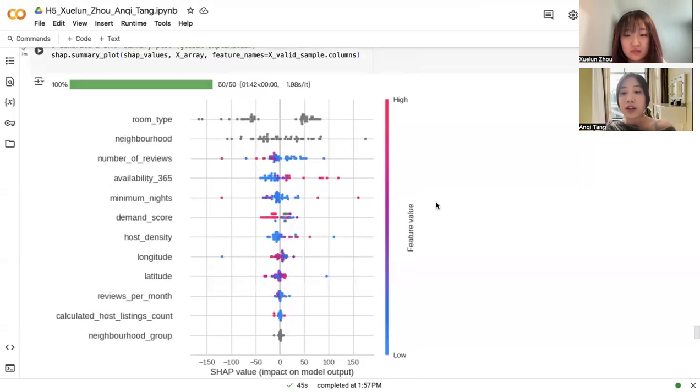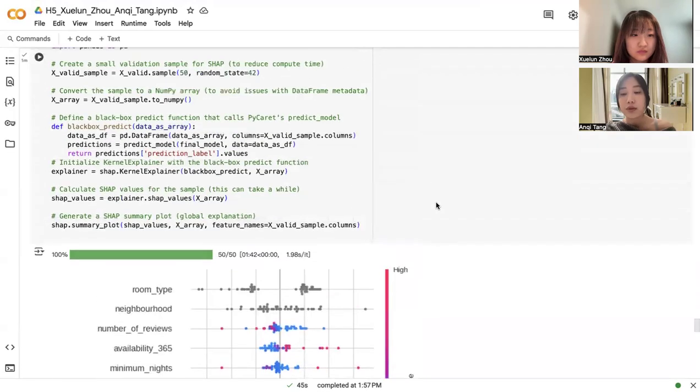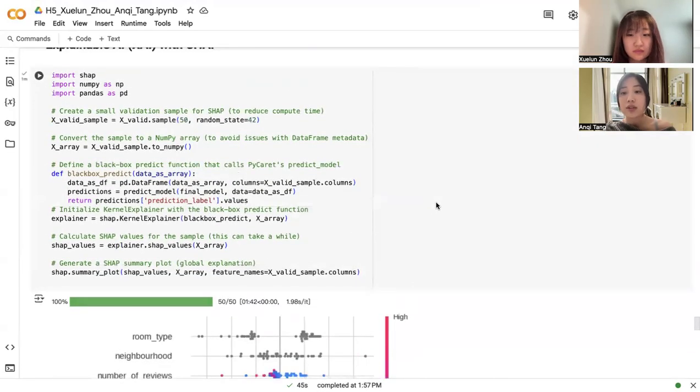And for XAI, we use SHAP to provide both global and local explanations for our model predictions. The SHAP summary plot helps us to understand which features, like availability_365 and so on, had the most influence on the predicted prices.